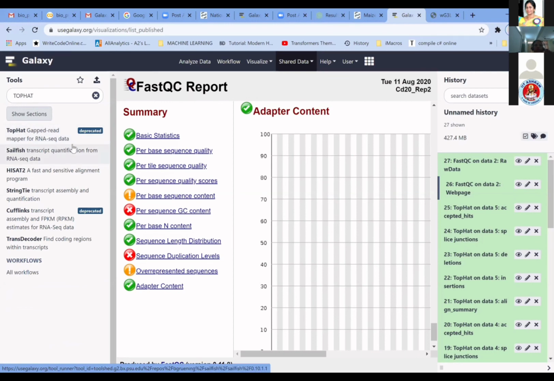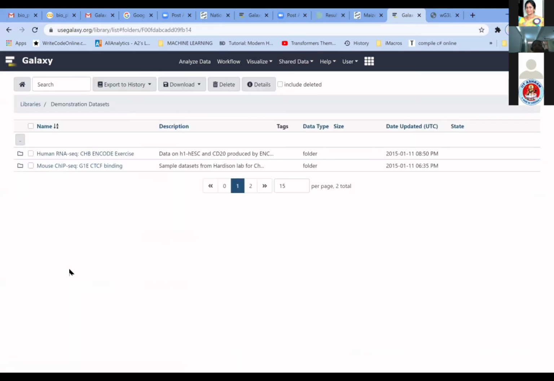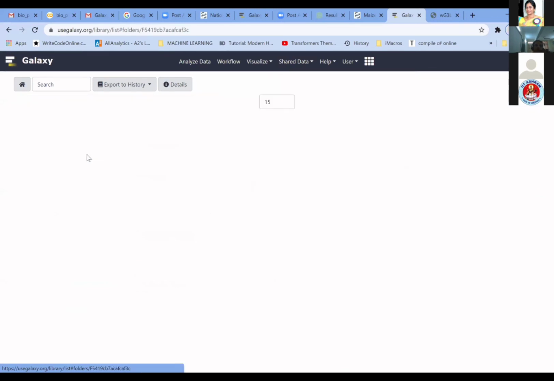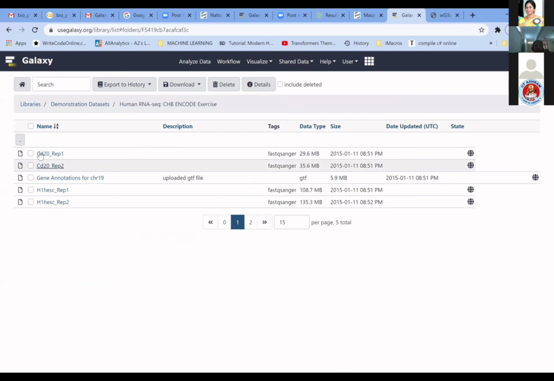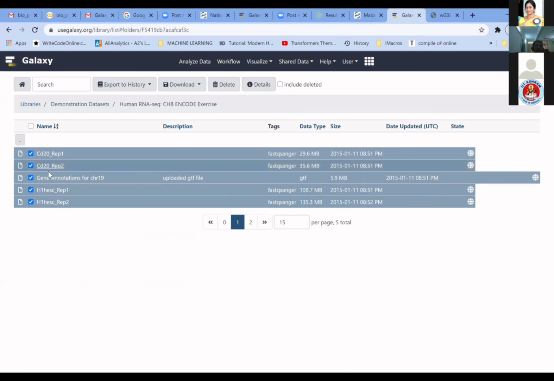When you have RNA sequence data, the data will be there in the set. Here in the shared data, you will get some already existing data libraries. This is for our practice only, these are not your sequences. You have demonstration data sets, with RNA sequence data and ChIP sequencing data. If you click on RNA sequencing data, you will get four or five files. This is the test file, this is a control file, and this is for the gene annotations where we have a reference genome. You need to select all of them and export to the history.